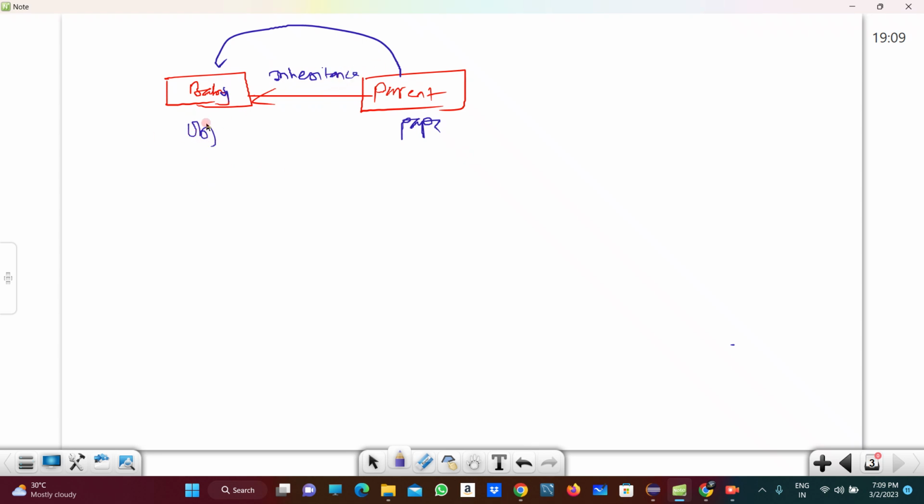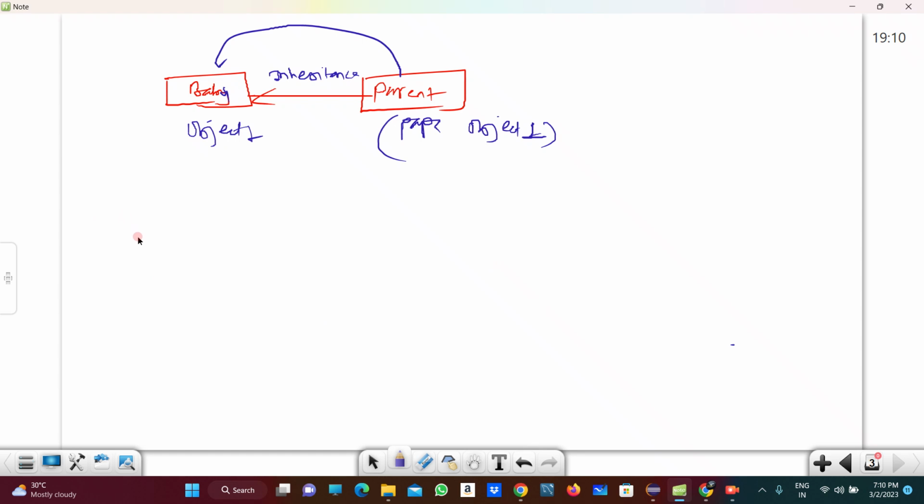Means this is one object, object one, and this is another object, object two, right? One object is acquiring and inheriting the properties from another object. That is nothing but inheritance, right, guys? So this is nothing but inheritance.